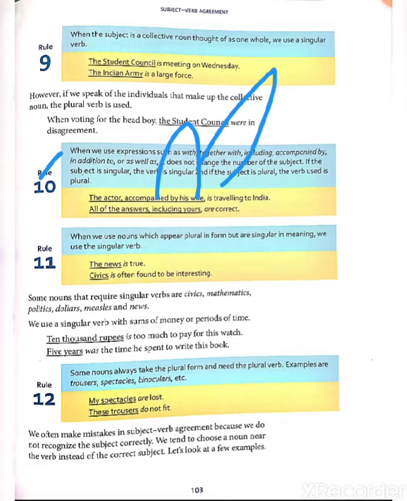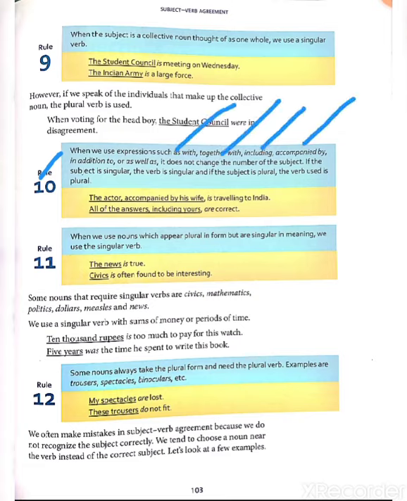All of the answers including yours are correct. In this sentence yours is in plural condition, so we will use the plural verb are. That's clear? It means when we use expressions such as with, together with, including, accompanied by, in addition to, or as well as, it does not change the number of the subject.